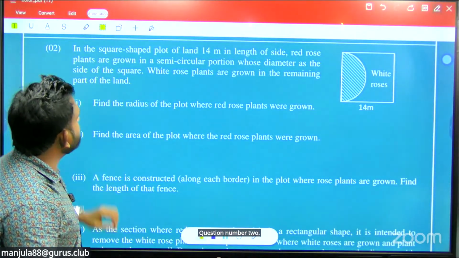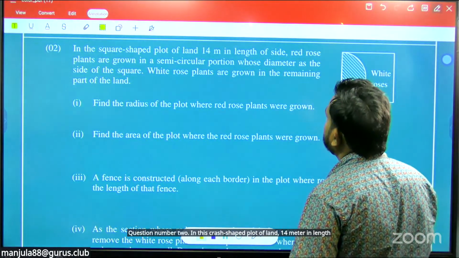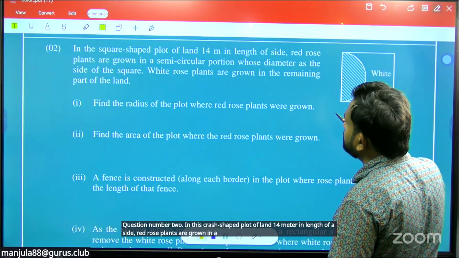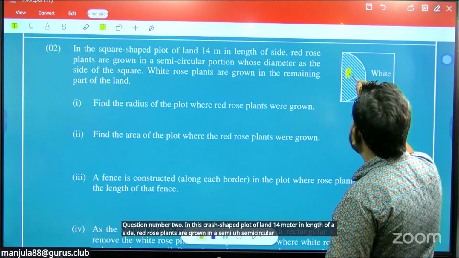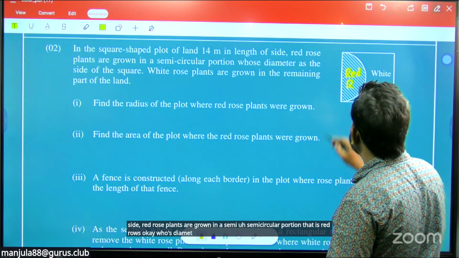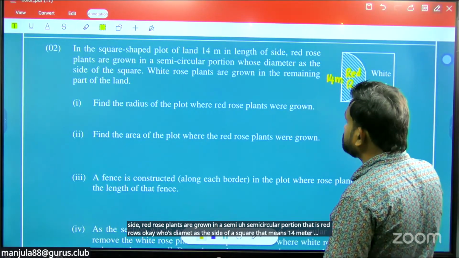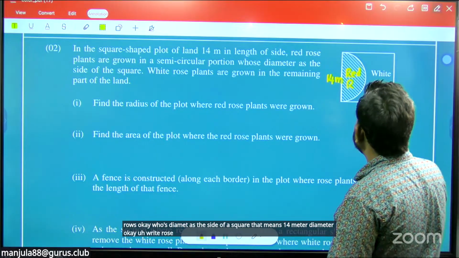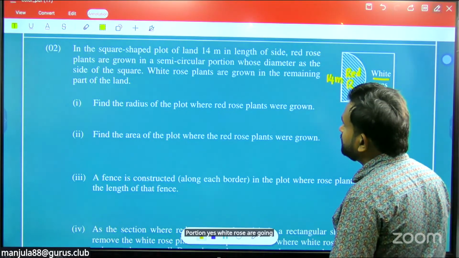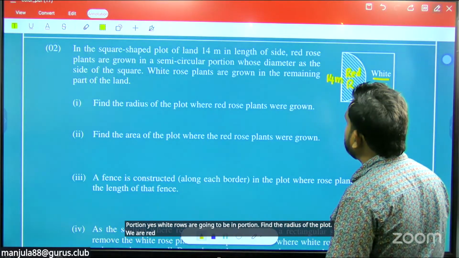In the square-shaped plot of land, 14 meters in length of a side, red rose plants are grown in a semicircular portion whose diameter is the side of the square, that means 14 meter diameter. White rose plants are grown in the remaining portion. Find the radius of the plot where red rose plants were grown.